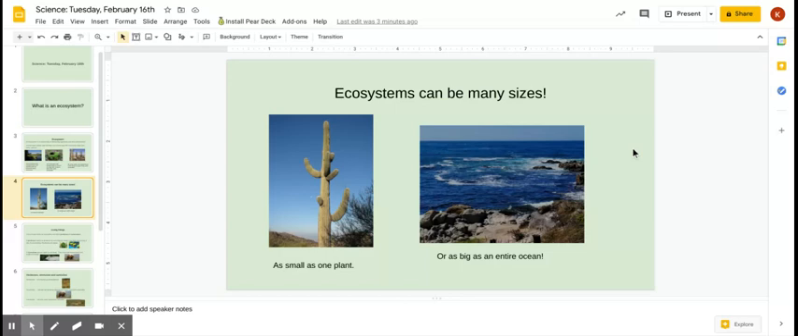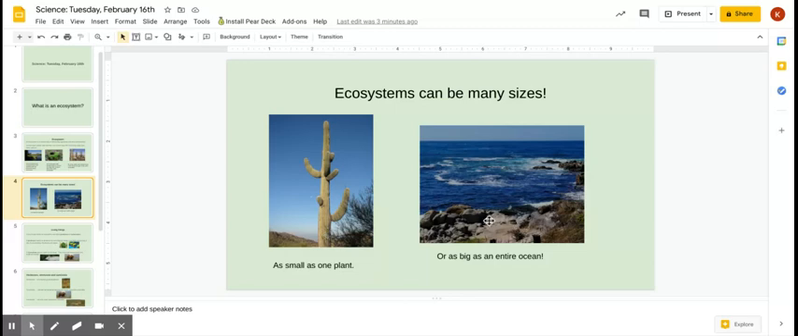So you can talk about an ecosystem that is as small as just one plant, or even smaller if you went with a smaller plant. But this is one cactus that lives in the desert. And all of the animals, and you'd be amazed at how many animals might make this as part of their home, and the organisms that live within this plant are one ecosystem.